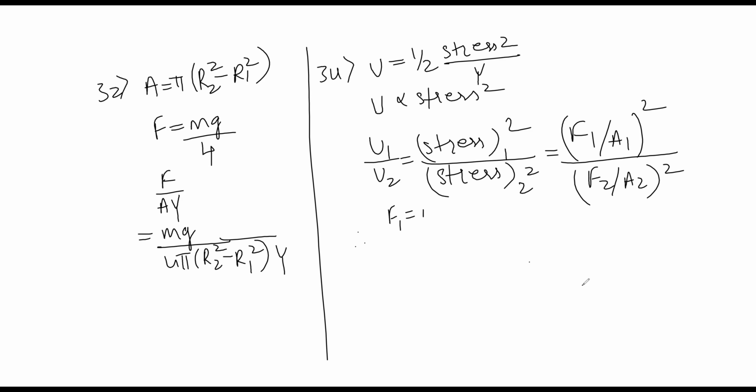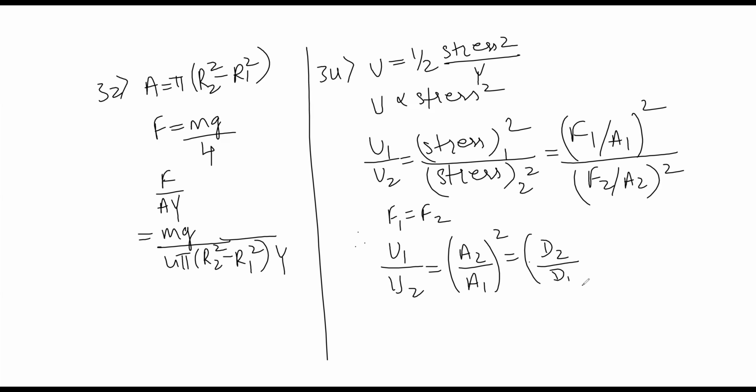Therefore U1 by U2 is equal to A2 divided by A1 whole square, which is D2 by D1 whole square whole squared, equal to D2 by D1 whole to the power of 4, equal to 2 by 1 whole to the power of 4.